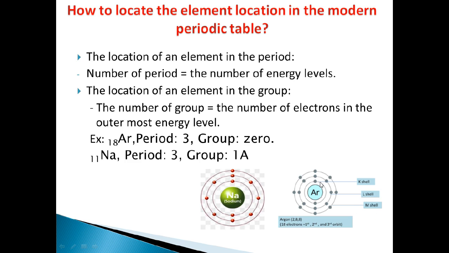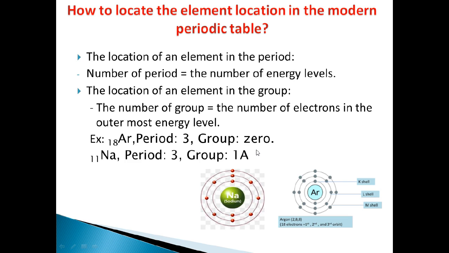Okay, so the location of an element in the period: the number of the period equals the number of energy levels. In this case, argon has 3 energy levels, so it is located in period number 3, and it has 8 electrons at the last energy level. So the number of the group equals the number of electrons in the outermost energy level. So it is located in zero group.